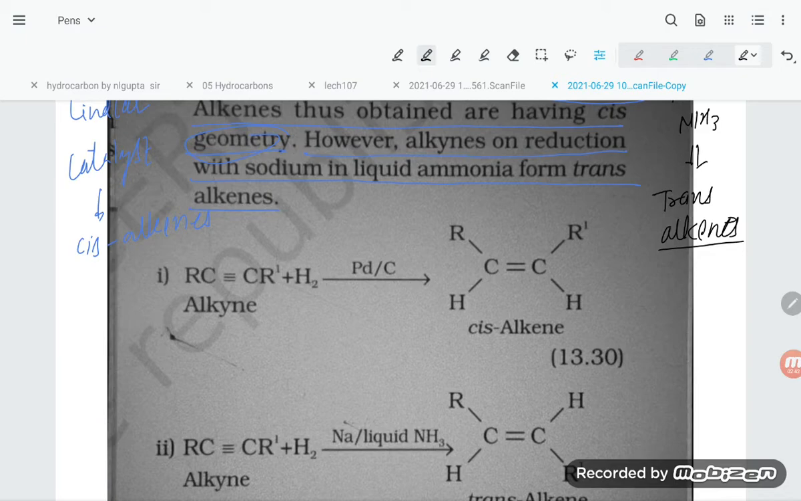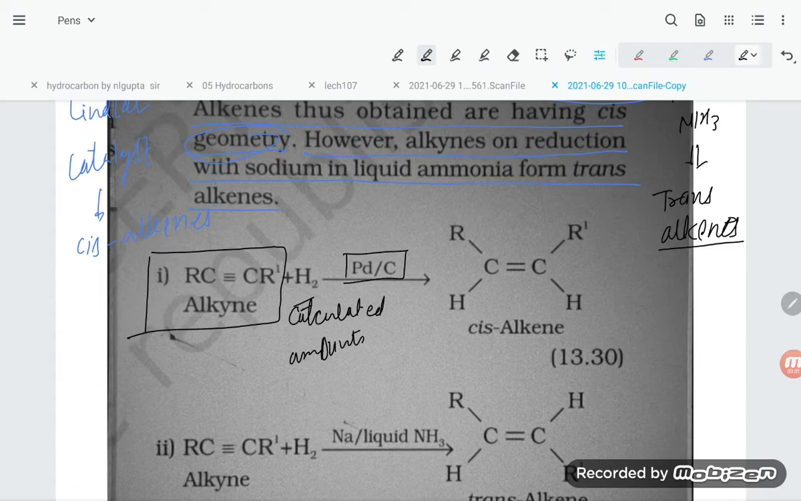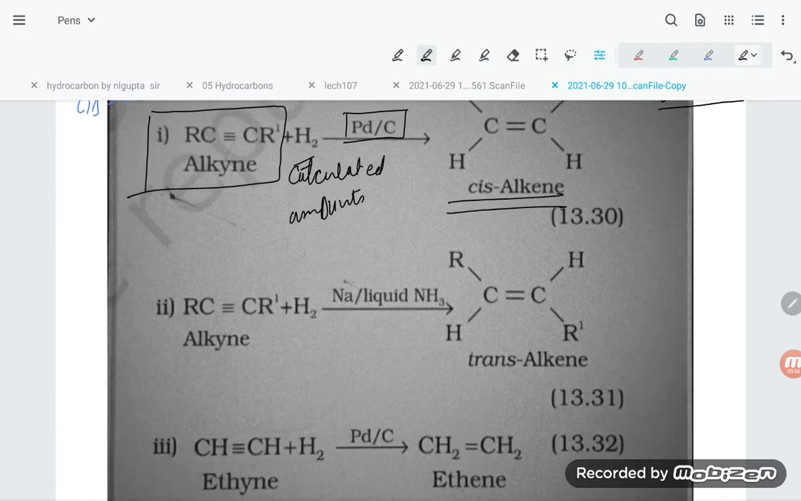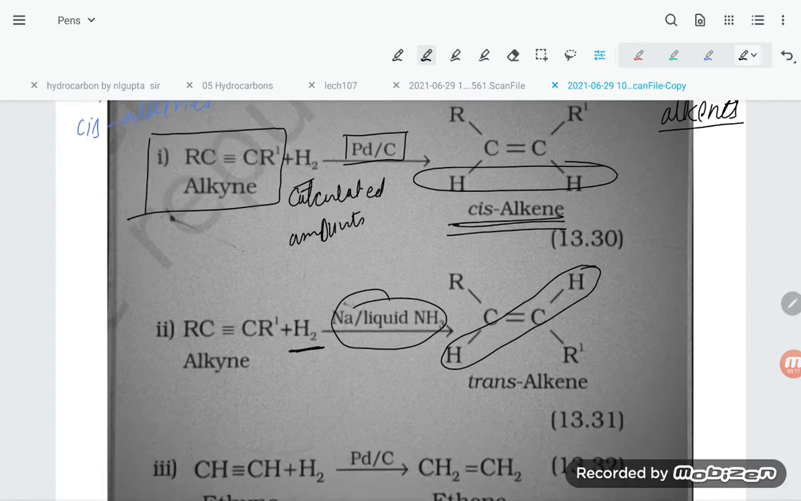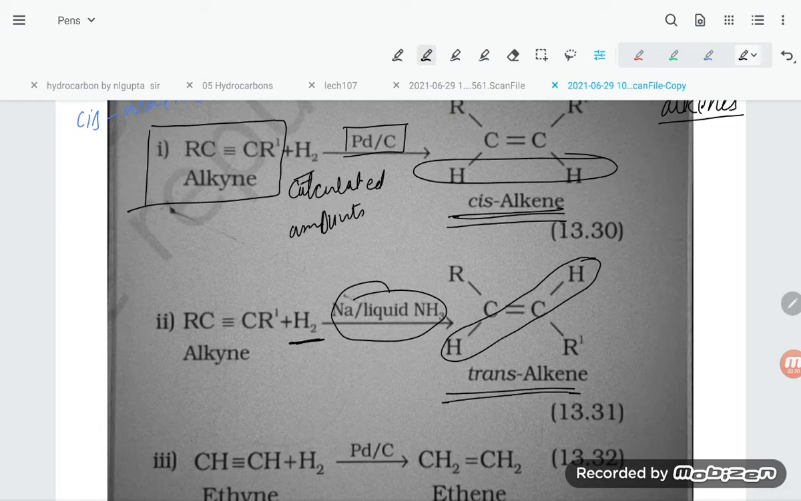Let's have a look. Here alkynes are there, and you are using a calculated amount of hydrogen along with palladized charcoal, so it will give the cis alkene. Suppose you are taking sodium in liquid ammonia, also with a calculated amount of H2, then hydrogen adds on opposite sides, 180 degrees apart. Here it is in the same direction, so cis alkene, but there it is the opposite direction, so it is the trans alkene.